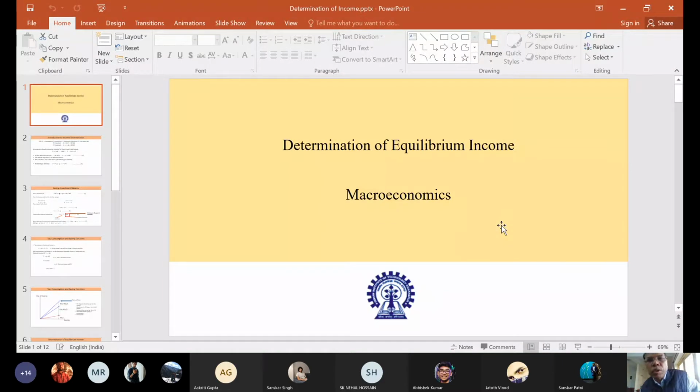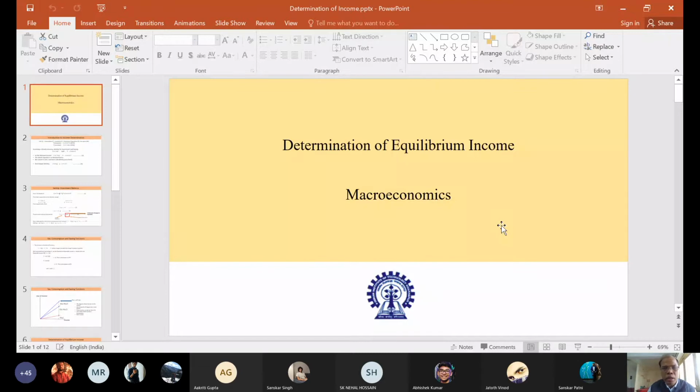What I am going to discuss today is determination of equilibrium income. Having discussed the consumption function and the investment function as Keynes proposes, I would like to conclude the discussion on this with the determination of equilibrium income.